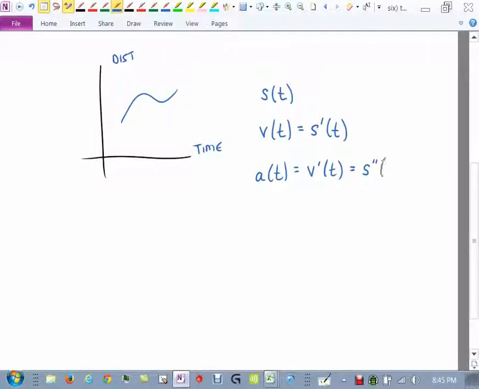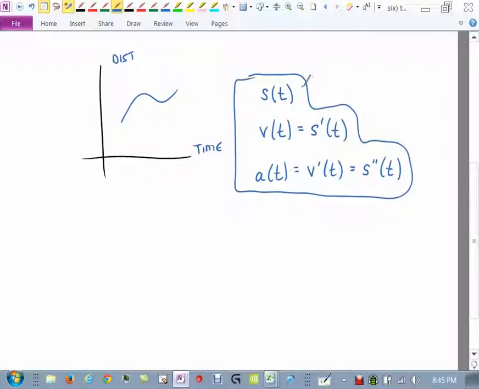So all of these are kind of connected to each other. All right, start with the position function, take its derivative, you get its velocity. Take its second derivative, you get its acceleration. Now that was for linear motion, remember. All right.